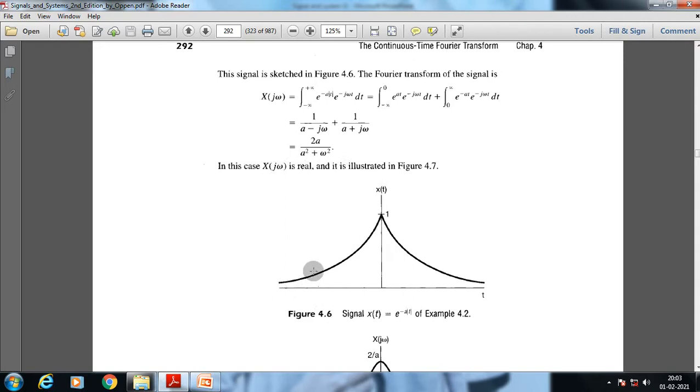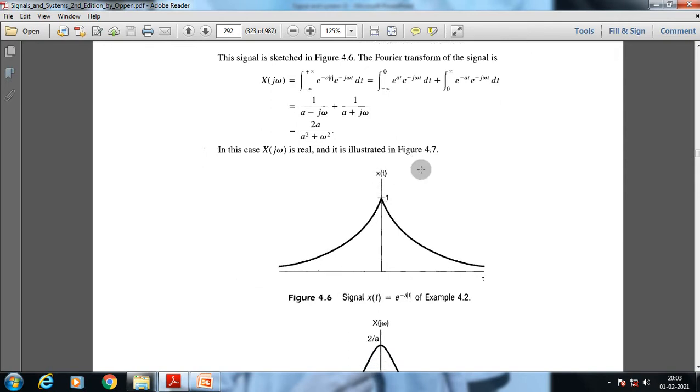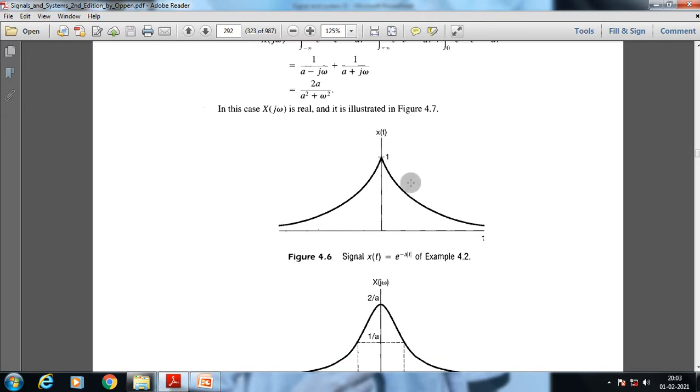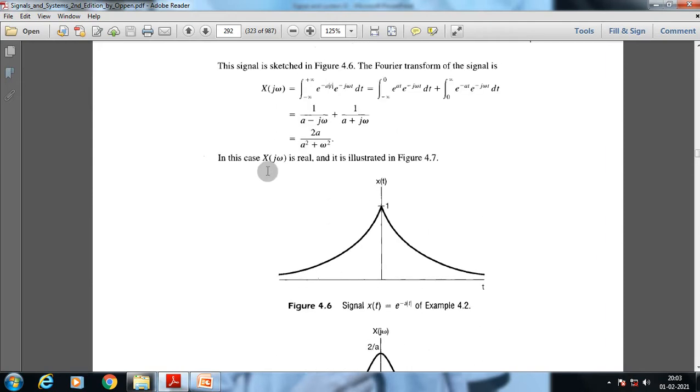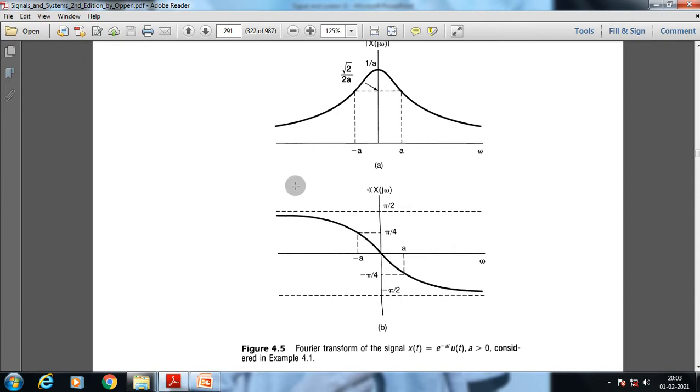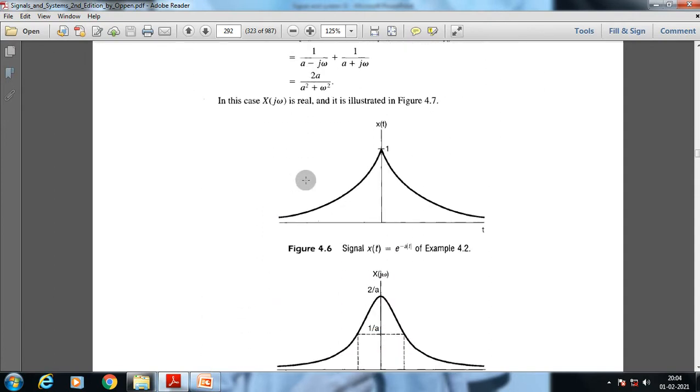So this is the magnitude response of the specific signal, and this is the signal. So this is the magnitude response of the specific signal. Now what is the difference between these two? The important factor here is this.